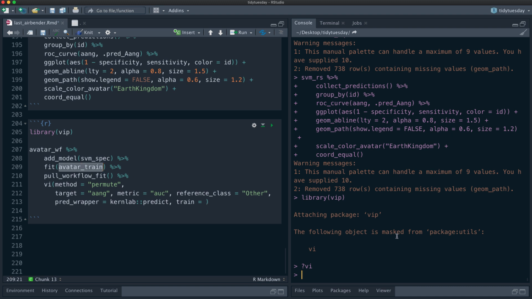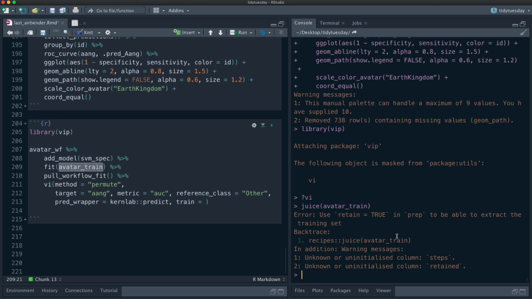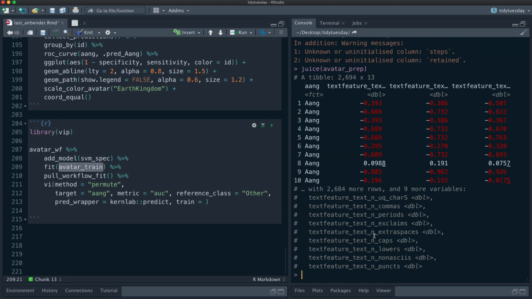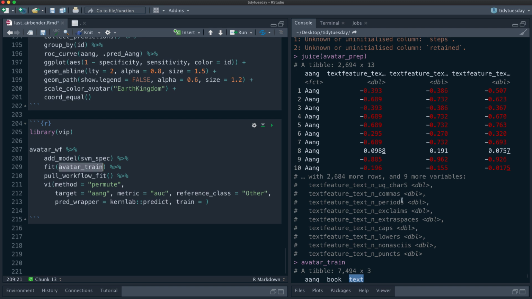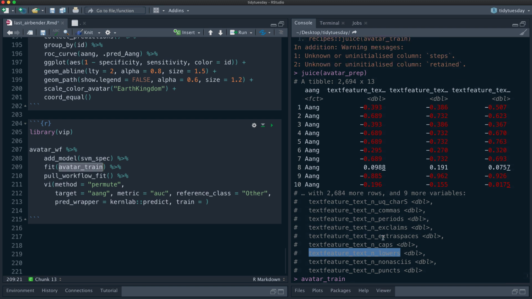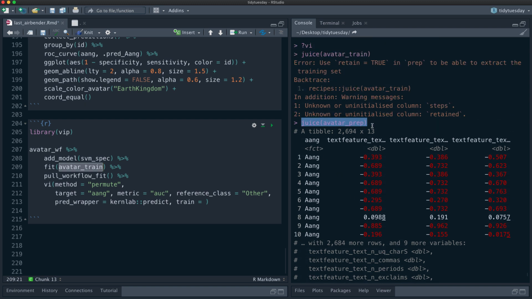we actually want the juiced version here. Prep, sorry. Like this. We actually want this because avatar_train just has the text. And we don't want it to say how important is text. That's like, duh, that's the whole thing, right? That we gave it. We want to know how important are exclamations and how important are lowercase characters and whatnot. So we want the juiced data here.